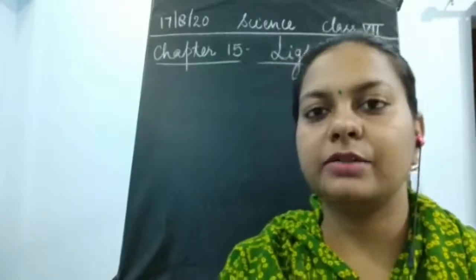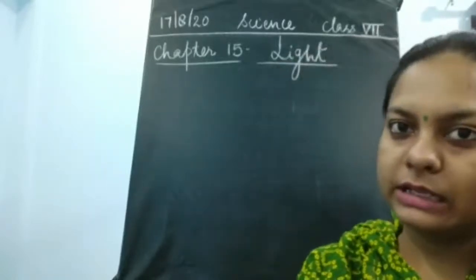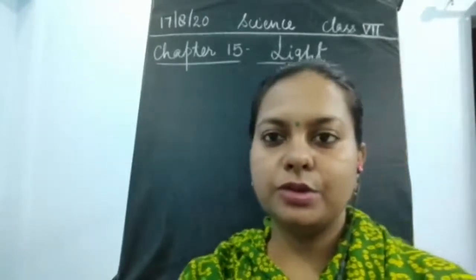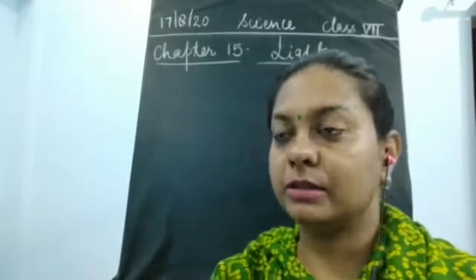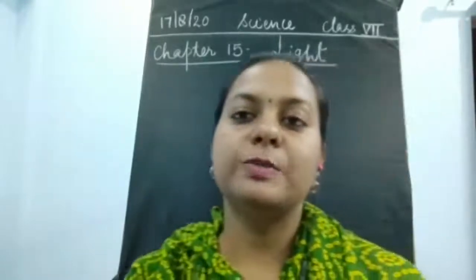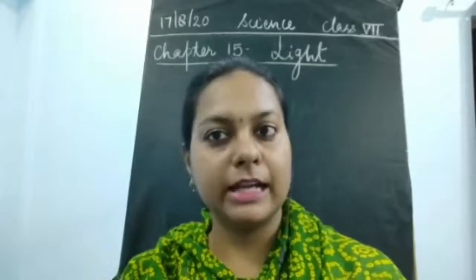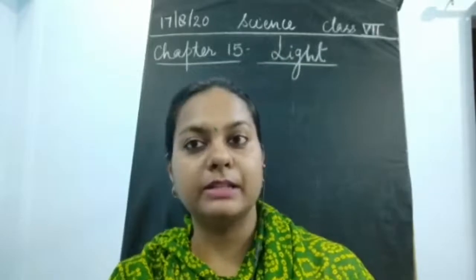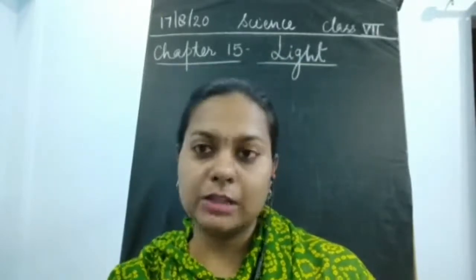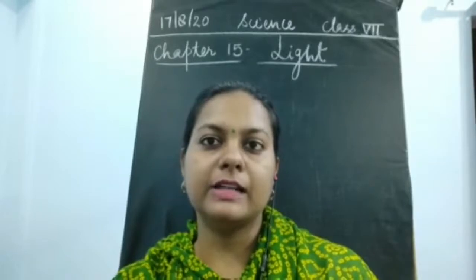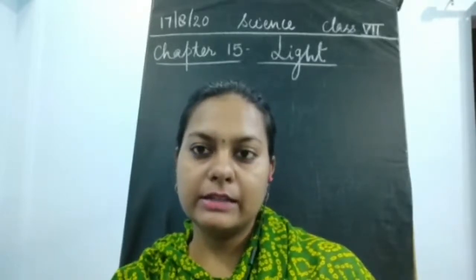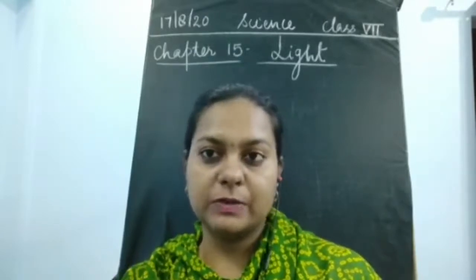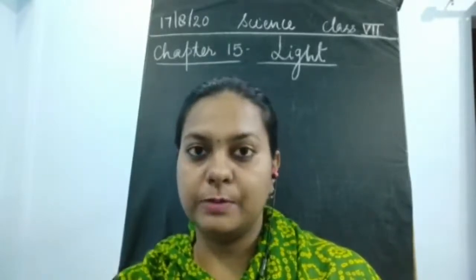Now before starting today's video, I would like to tell you all what we have discussed till now in this chapter. So far I have told you about the word light, which means that it is a form of energy, and it is going to help us in seeing this world. So light as well as our eyes are there. Our eyes are responsible for the different types of colors which we are seeing, and we are looking at this beautiful world because of our eyes.